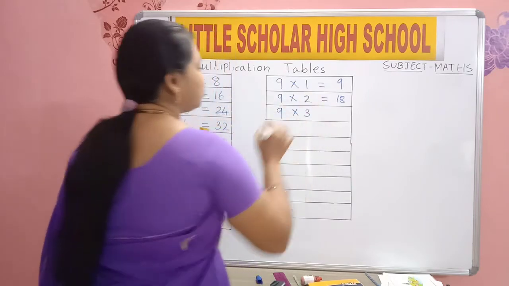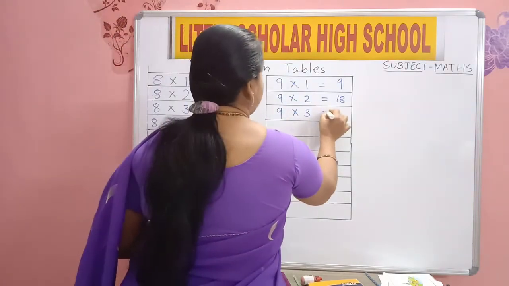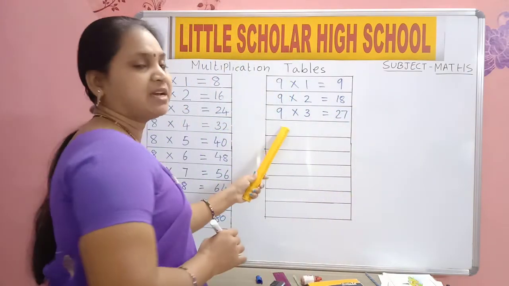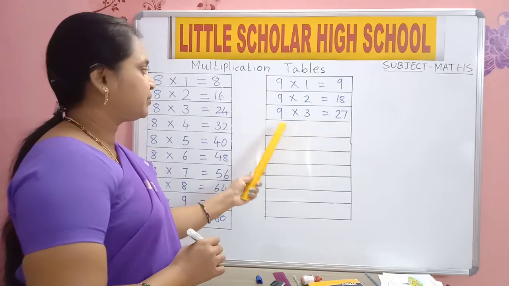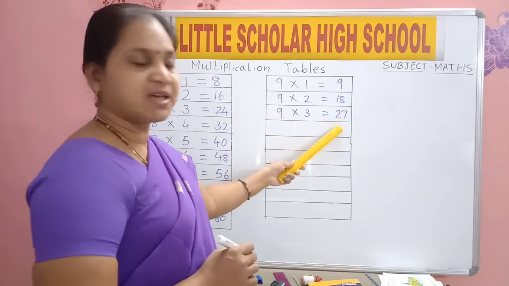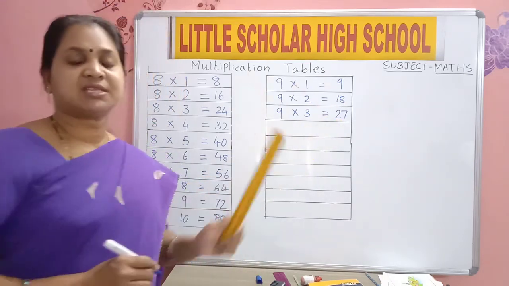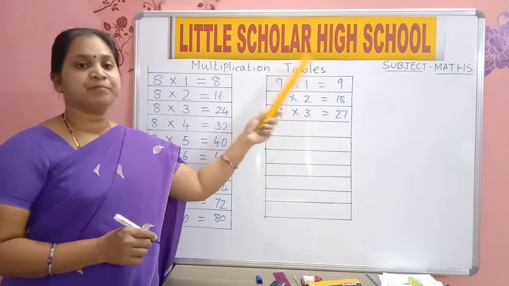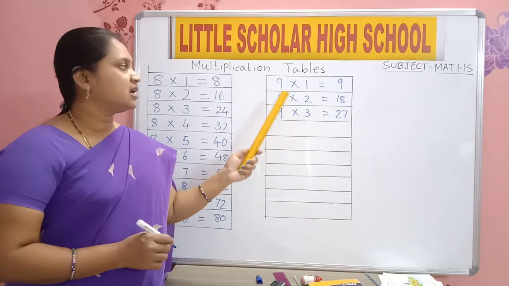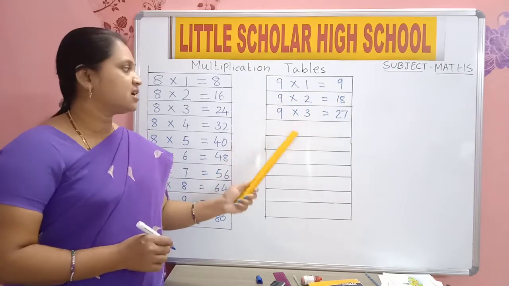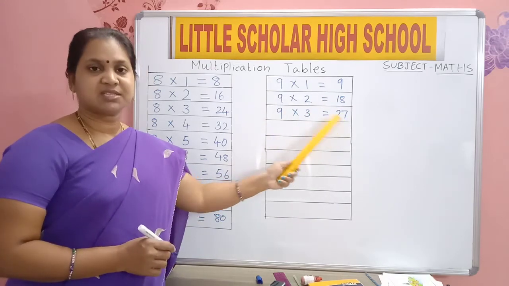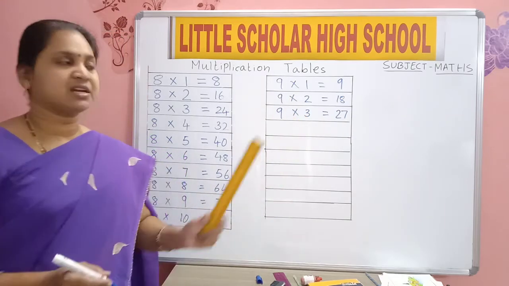3. After 2, 3. 9 threes are 27. Come on, say 5 times. 9 threes are 27. 9 threes are 27. 9 ones are 9. 9 twos are 18. 9 threes are 27. 9 threes are 27. 9 3 finished.